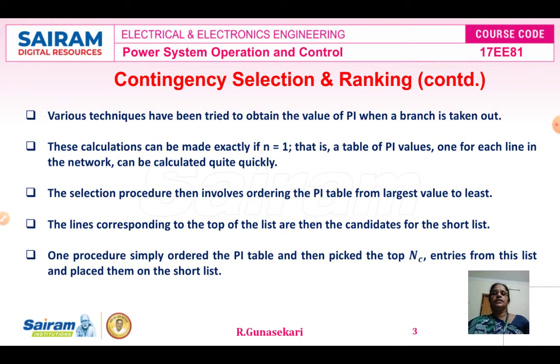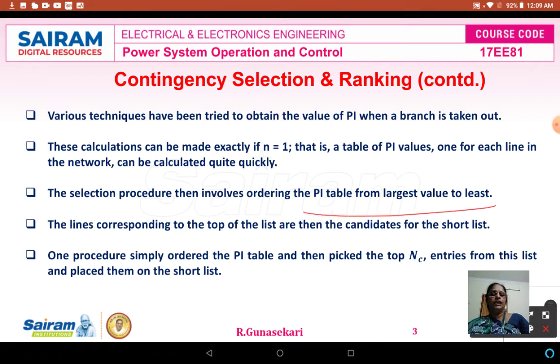Various techniques have been tried to obtain the value of performance index PI when a branch is taken out, and then the calculations can be made exactly. For example, if n equal to 1, the table of PI values, one for each line in the network, can be calculated quickly. The selection procedure involves ordering the performance index PI table from the largest value to the least.